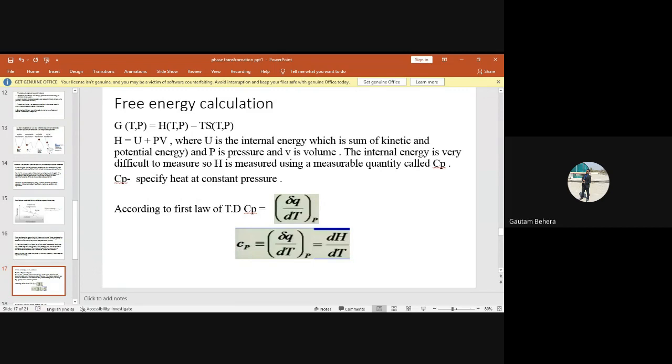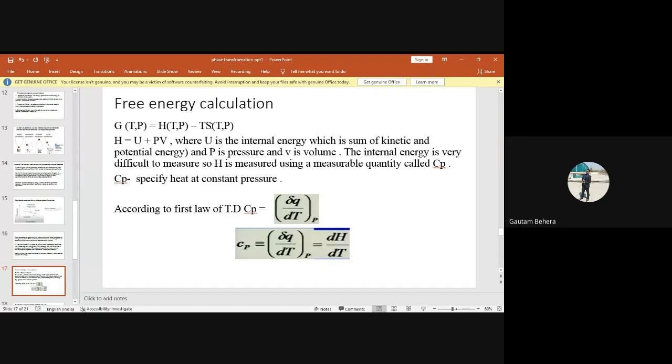You take any path to reach the same destination. Suppose you start with some point, you end up with another point, and you take any path to reach the other point, right? The state function will only depend upon the initial and final condition. It will never depend upon the path. And what are state functions or state variables? These are the variables which define the state of the system, like pressure, temperature, enthalpy, entropy, right? All basically define the state of the system.